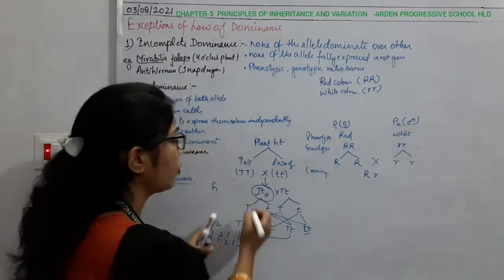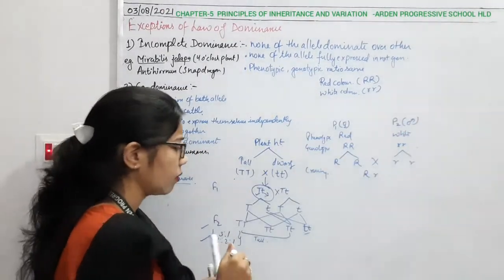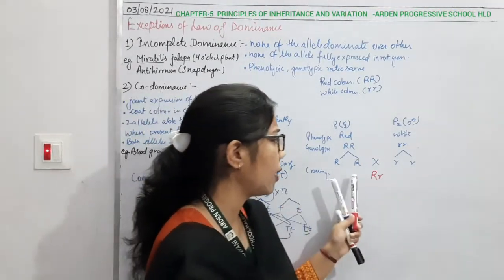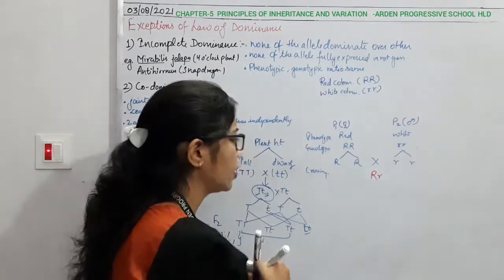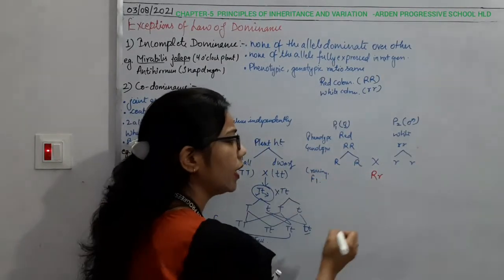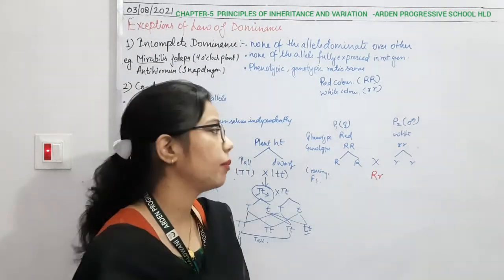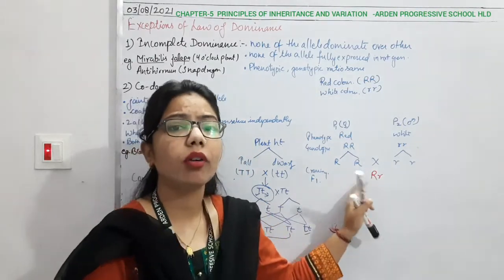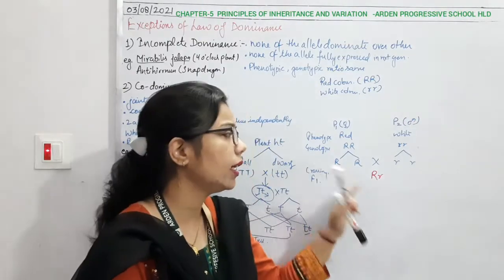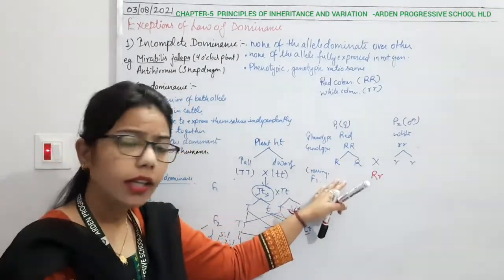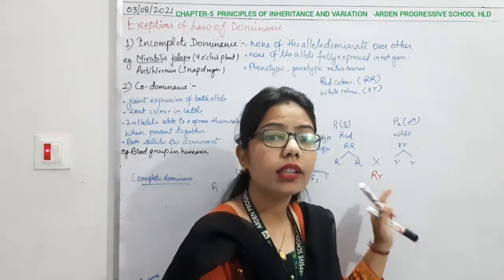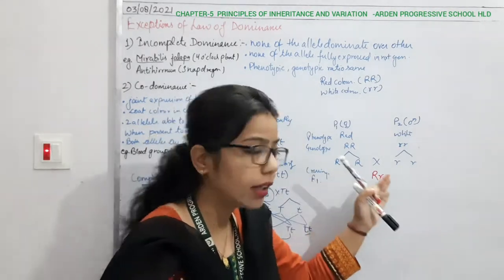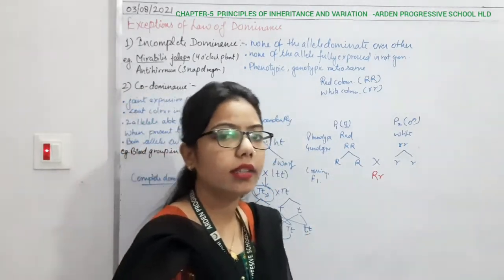But now the condition is different, because before, one was dominant over the other. In this case, the flower which forms in the F1 generation after crossing is of pink color. When there is mixing of the red color with the white, an intermediate state forms, meaning neither red nor white. So here it forms a new type, intermediate between red and white, and the color is pink.